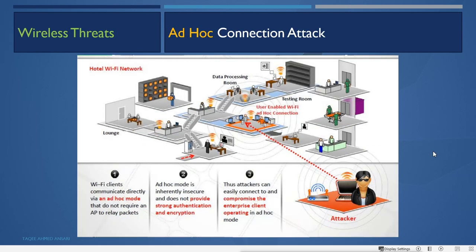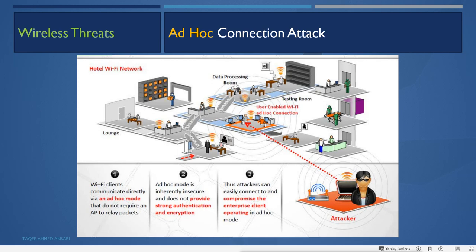Then ad hoc connection attack. Now in this, ad hoc means what? There is no AP. When you connect two devices directly, it is called ad hoc infrastructure. So Wi-Fi clients communicate directly via an ad hoc mode, and that does not require an AP to relay packets. So it is not required any AP to do the communication.